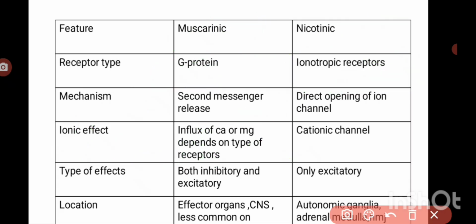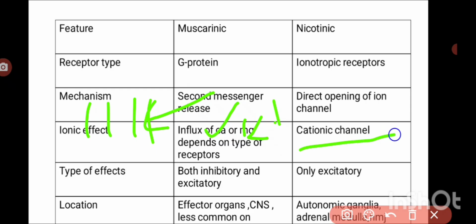Through the release of the second messengers, they cause the opening of various ion channels. In case of muscarinic receptors, they are associated with the opening of calcium and potassium channels, and here the nicotinic receptors directly open the various cationic channels, especially sodium and calcium.